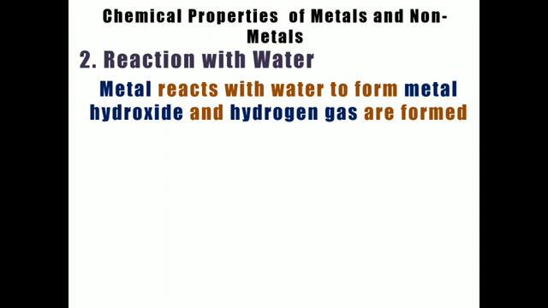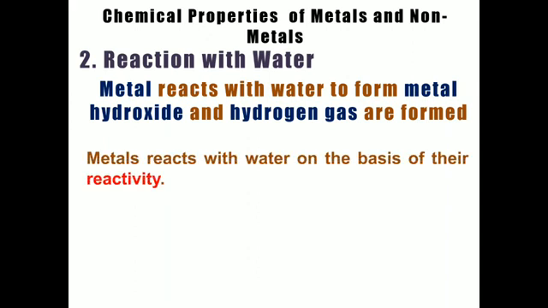So, reaction with water: metals react with water to form metal hydroxide, and hydrogen gas is produced. These are the two products, metal hydroxide and hydrogen gas, when metals react with water. This is a little bit interesting: metals react with water on the basis of their reactivity. Some metals are very reactive and react very fast with water, and some metals are very low in reactivity, so they are not going to react with water.